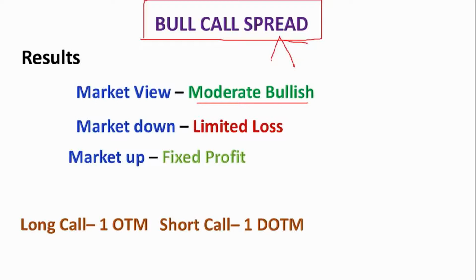So this is a two-leg strategy. You can opt for a long and a short call. Both calls I opted for in the out-of-the-money range. For the long call I opt for out of the money, and for the short call I opt for deep out of the money. So this is the theoretical concept. Let me go on to explain how I customize this strategy, and at what level I initiate it.